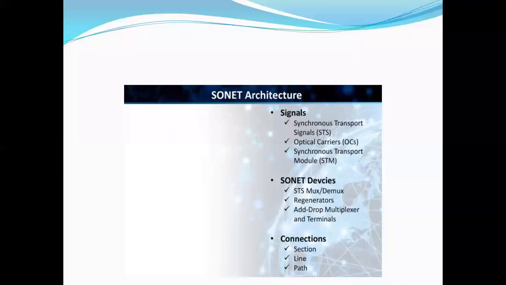Then the synchronous transport module, that is STM. In the SONET devices, we have the STS multiplexer as well as demultiplexers, and the connections are sections, lines, and paths, which are used to propagate information from transmitter to receiver.